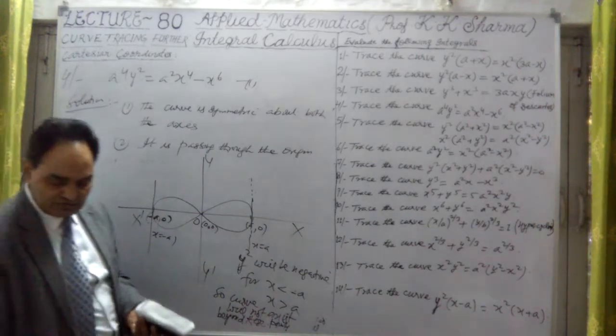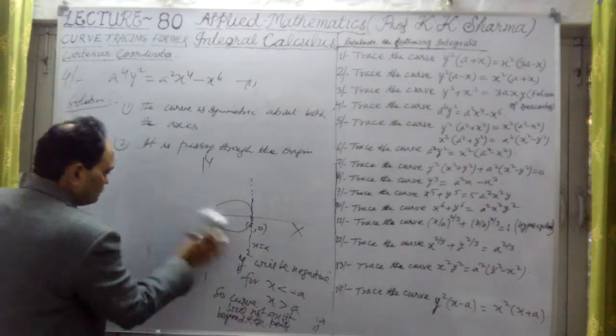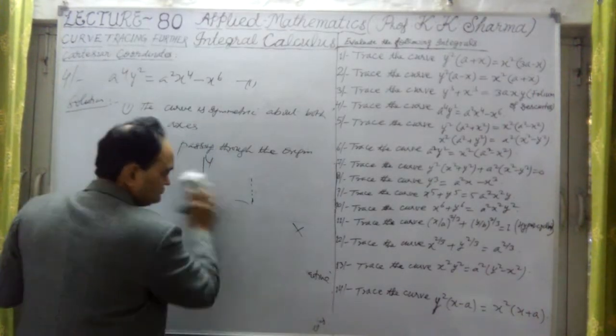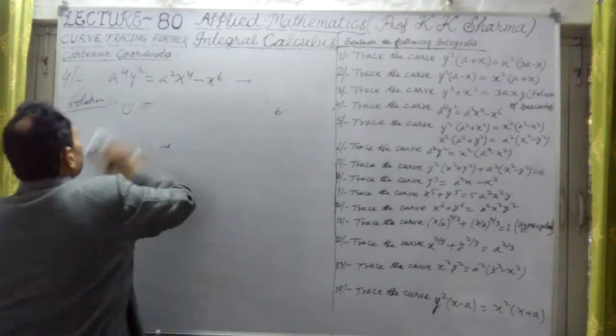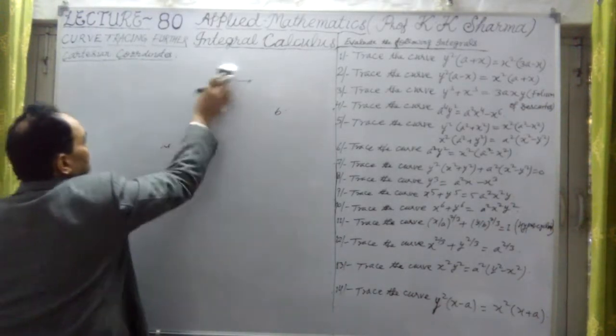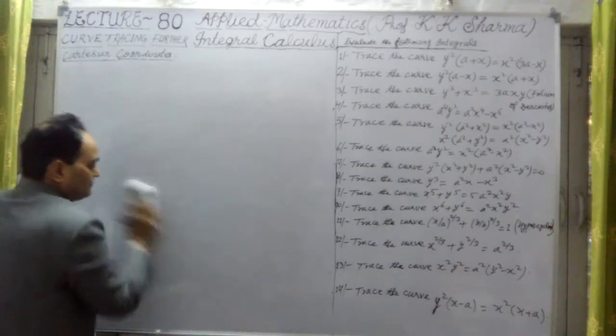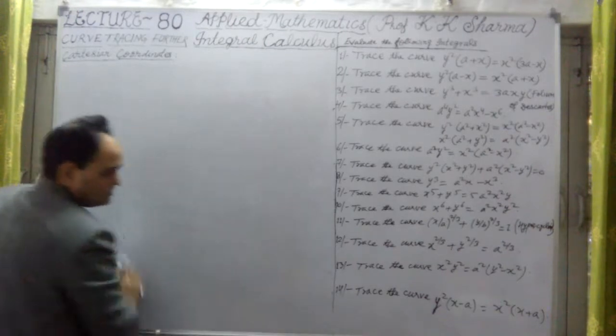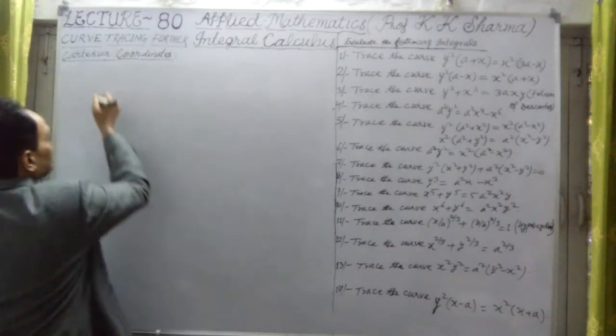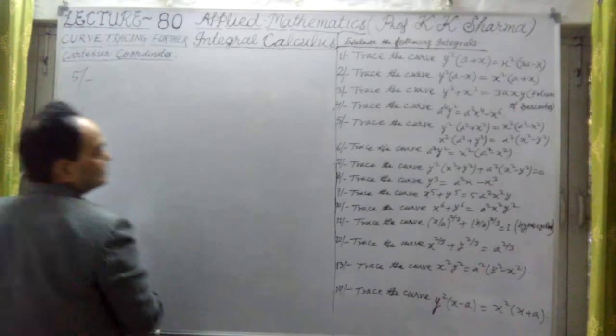Let me talk about the 5th question. This is question number 4 we have done. Now question number 5.